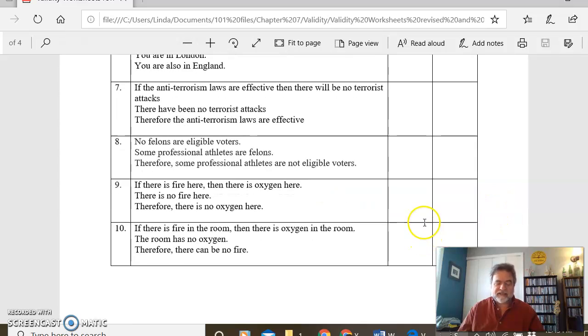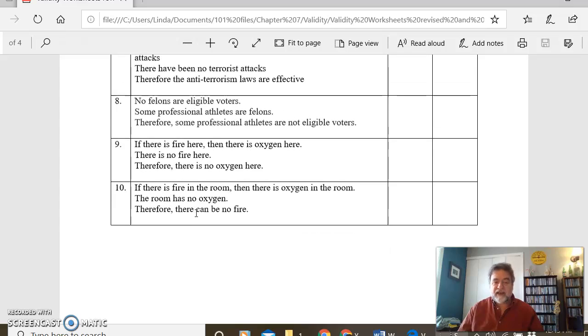Number 9 is invalid, denying the antecedent. If there's fire here, there's the antecedent, then there is oxygen. We're denying the antecedent, there's no fire, and concluding there can't be oxygen. It's bad thinking. And 10 is valid and sound.